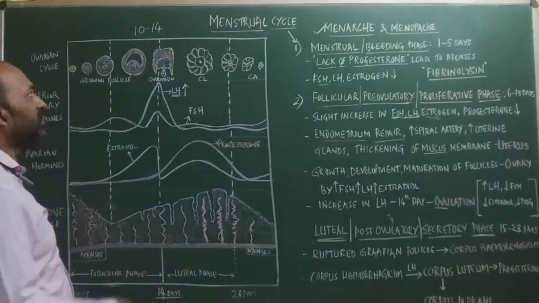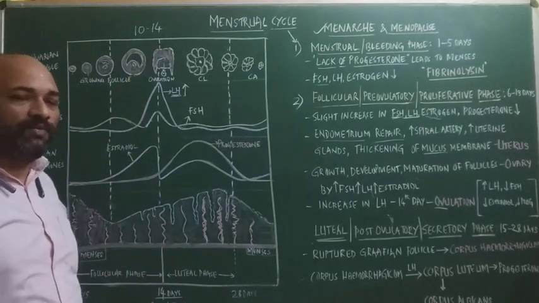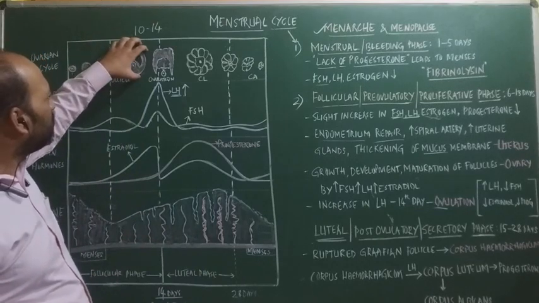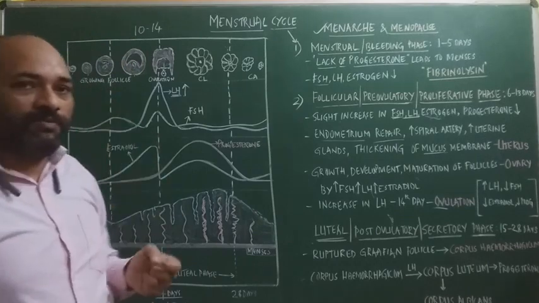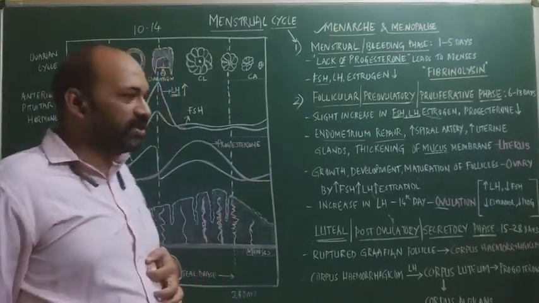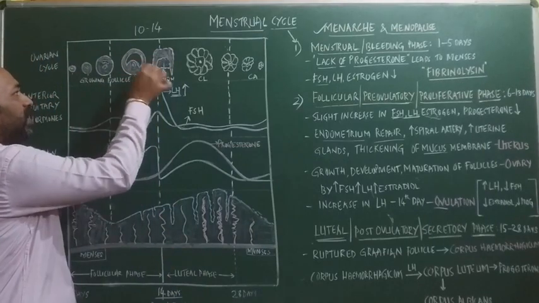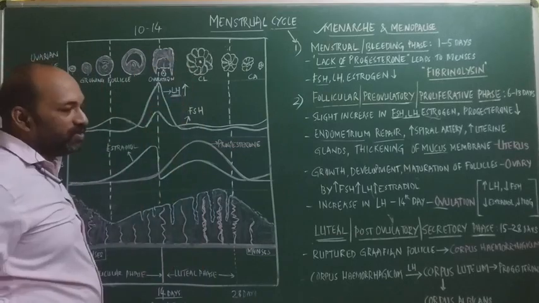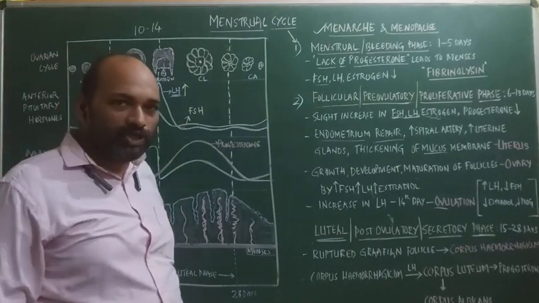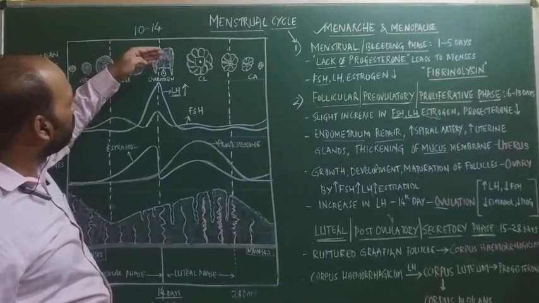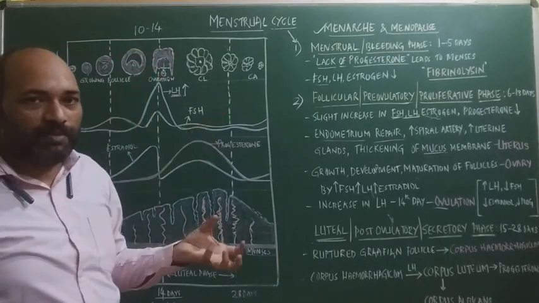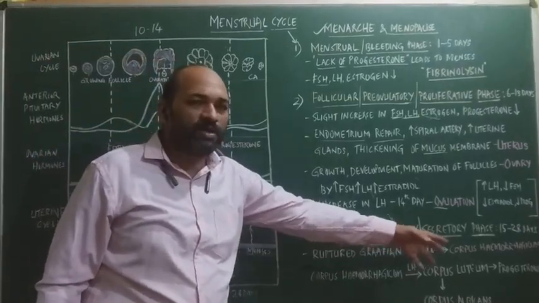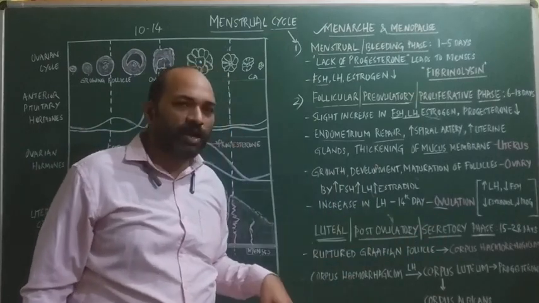What are the changes seen in the Graafian follicle? The ruptured Graafian follicle consists of the theca cells as well as the granulosa cells, but it does not have the oocyte inside because it has already been ovulated. Initially, when the oocyte is released, the cells and blood vessels are damaged, hence blood oozes here, and that is what we call a blood-filled follicle or corpus haemorrhagicum.